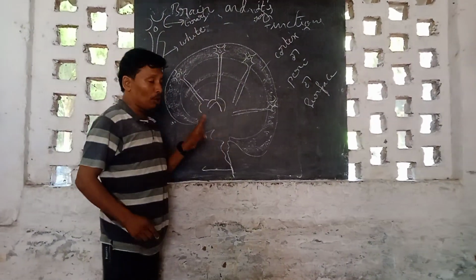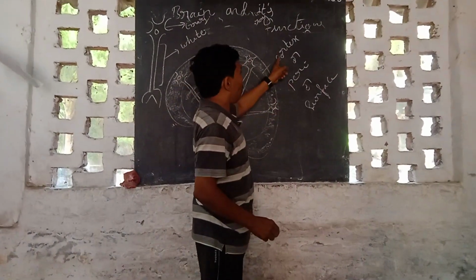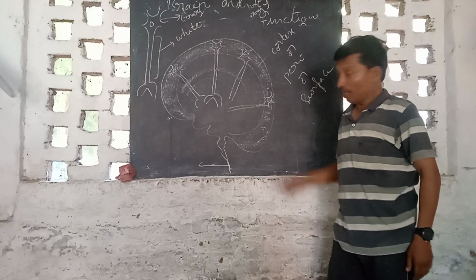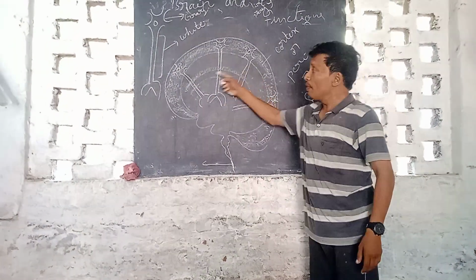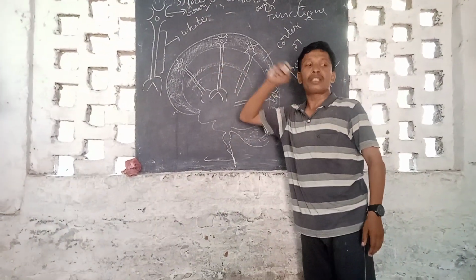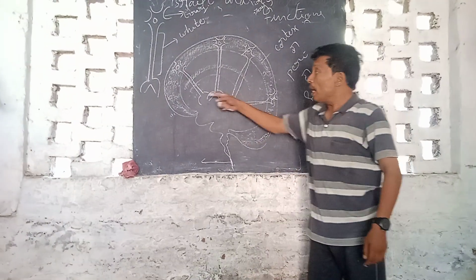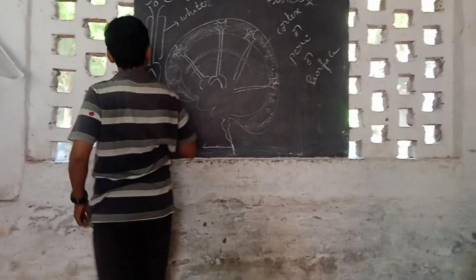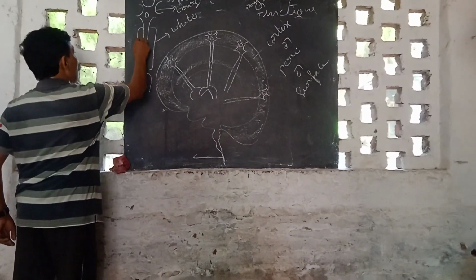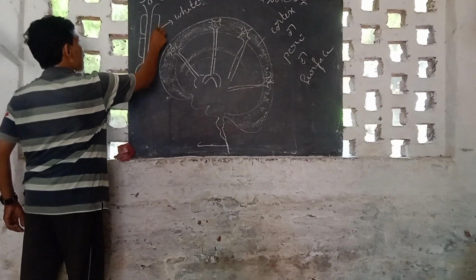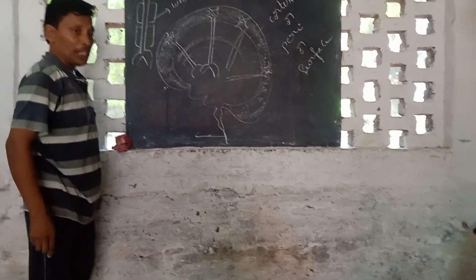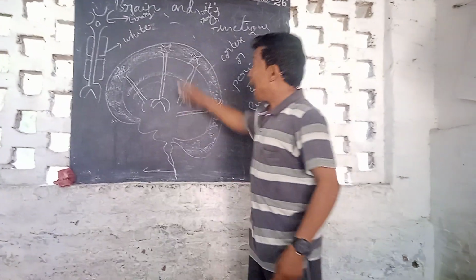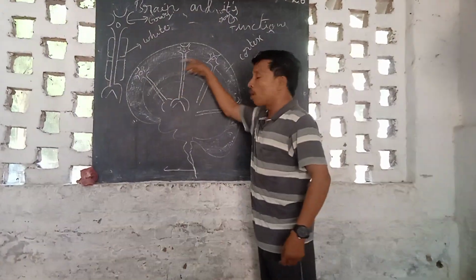What is the core of the brain? I told you already. The peri region is nothing but the cortex, cortex, peri, or surface. But the center of the brain is nothing but the medullary part. So this medullary part is filled with which part of the nerve cell? Axon. Why? Why does this look white to us? Because I told you already, the axon is externally covered by which cells? Schwann cells. But the Schwann cells are externally covered by which layer? Adipose tissue. Adipose tissue generally appears in which color? White color. So that's why axons are mostly settled in the core of the brain.